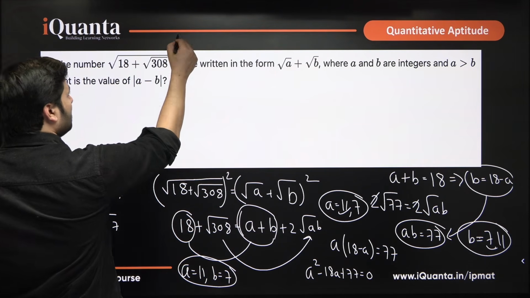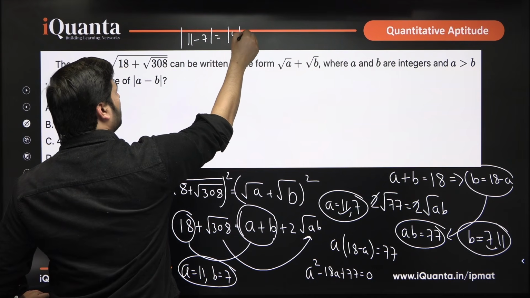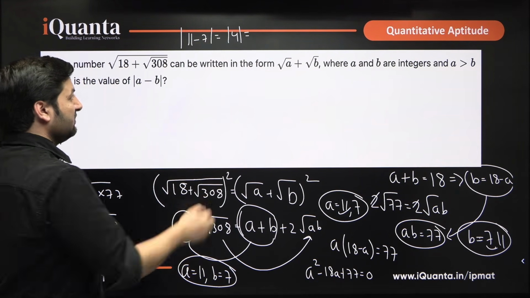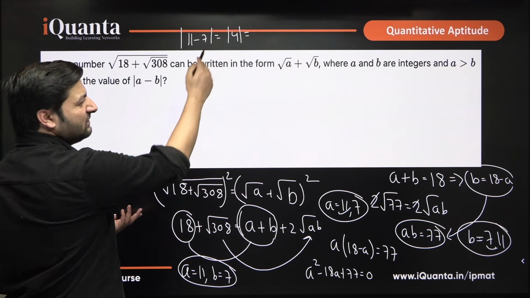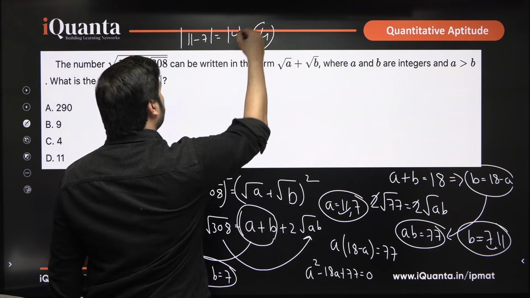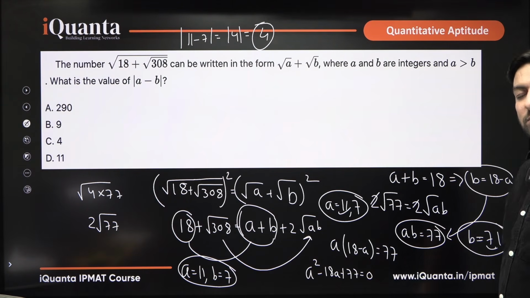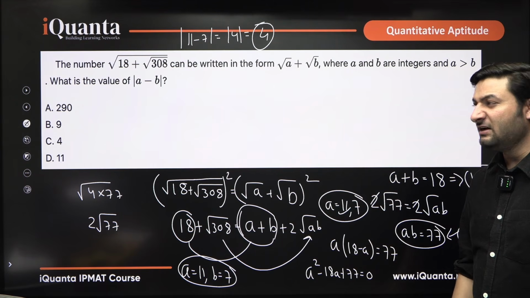So that becomes mod of 11 minus 7, that gives you mod of 4. Whatever is inside modulus, it comes out as positive. So even if you would have got a minus 4 inside, mod of minus 4 would have been 4. This is simply positive, okay. So 4 will be the final answer, option C. I hope this question is also clear. This is a question where you have to compare the right hand side and left hand side, okay.